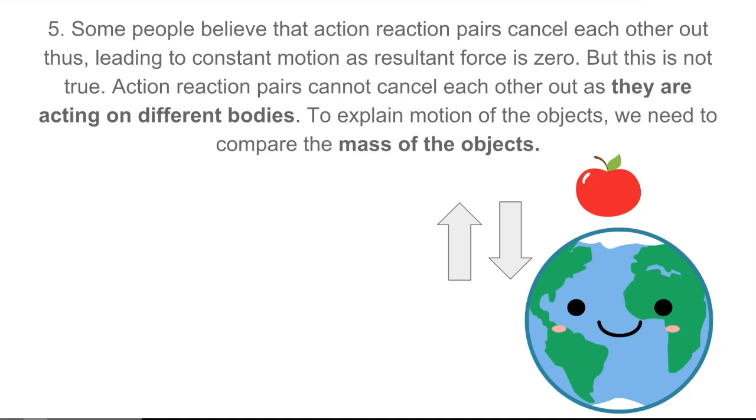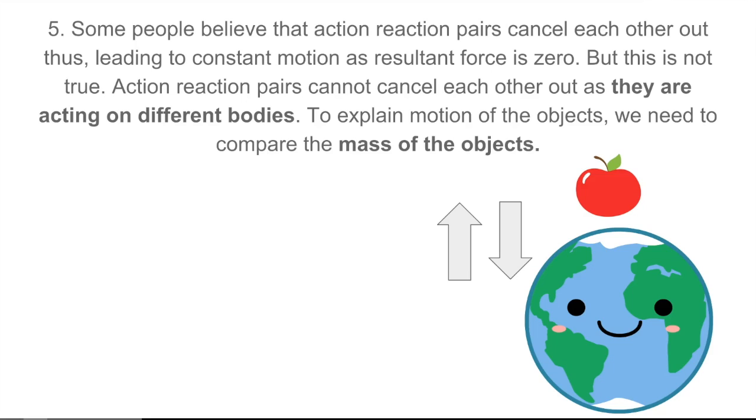The fifth misconception. Some people believe that action-reaction pairs cancel each other out, thus leading to constant motion as the resultant force becomes 0. But this is not true. Action-reaction pairs cannot cancel each other out as they are acting on different bodies. To further explain the motion of the objects, we need to compare the masses of the objects.